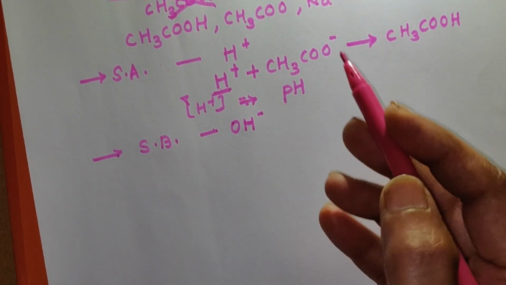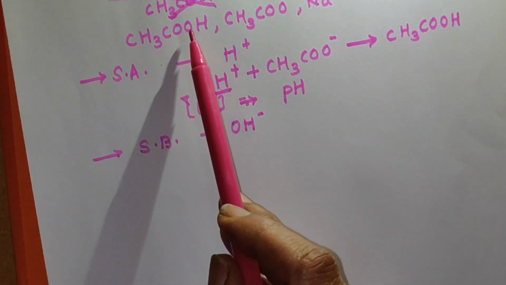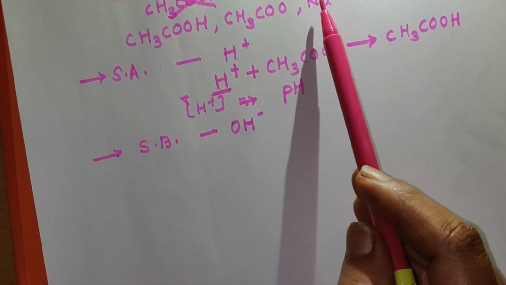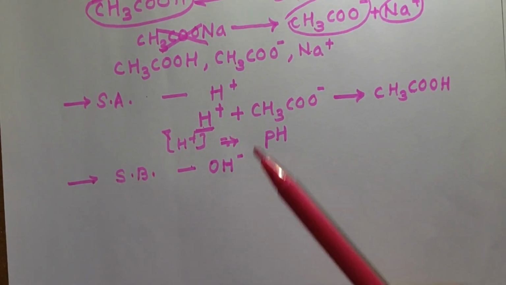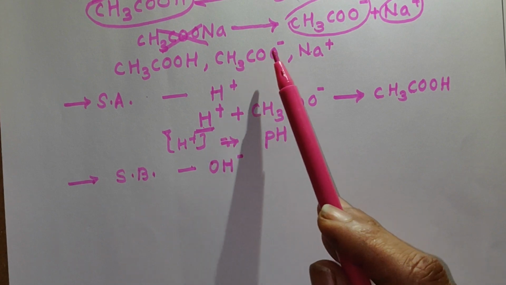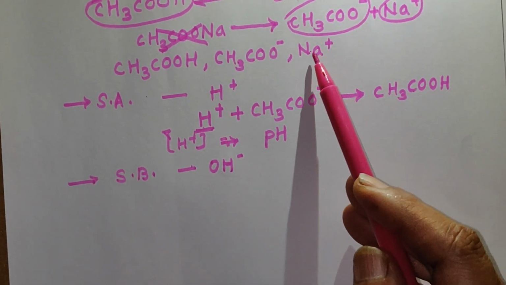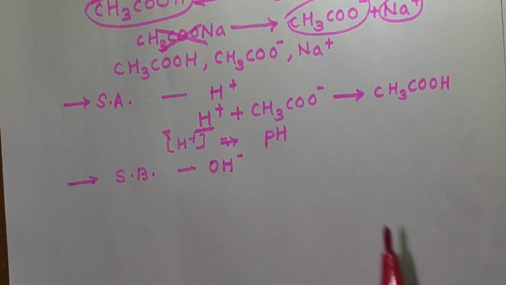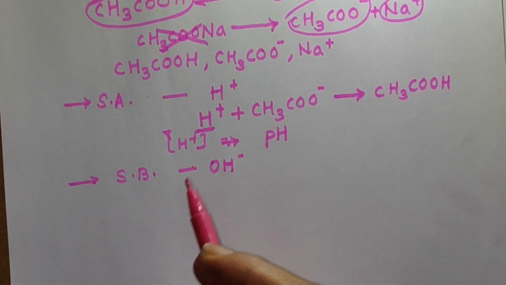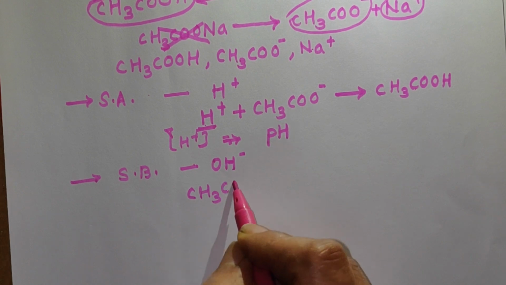and OH minus ions will react with... Now these are the three components: CH3COOH, CH3COO minus, and Na plus. When OH minus ions are added, they cannot combine with CH3COO minus, as negatively charged ions are there. OH minus ions, when they combine with Na plus, can obtain NaOH again, which is a strong base, so it will also ionize. That means here an acid base reaction takes place, that is CH3COOH molecules are there which are